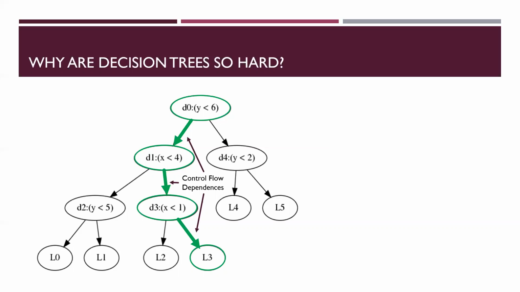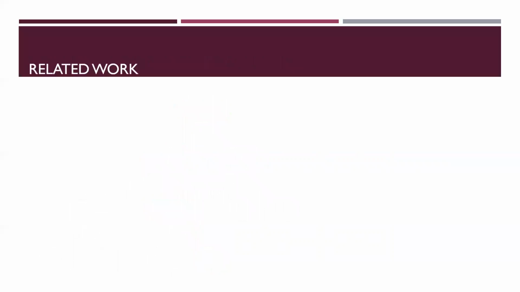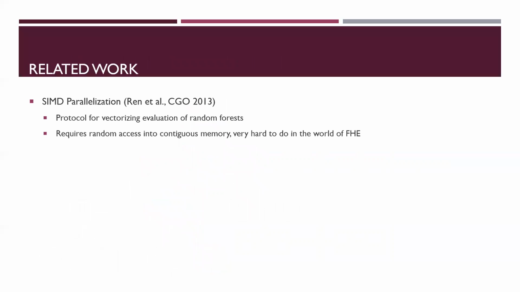There is some relevant previous research in this area, as listed here. The SIMD parallelization paper discusses techniques for parallelizing the evaluation of irregular data structures, including decision trees. However, these vector techniques require efficient random indexing into a block of contiguous memory, which is very difficult to do in constant time in an FHE setting.